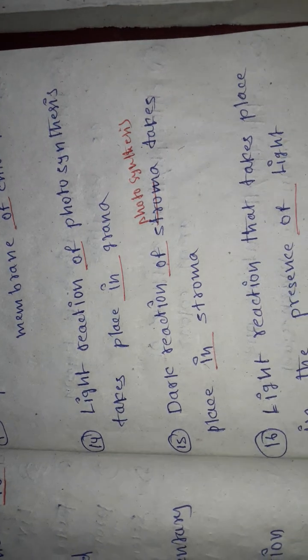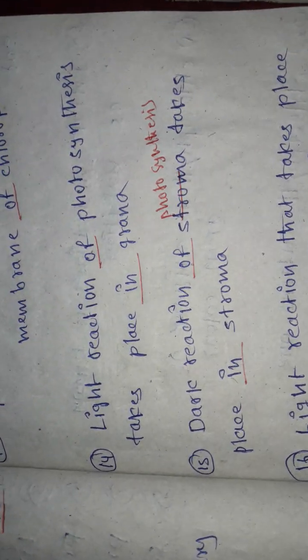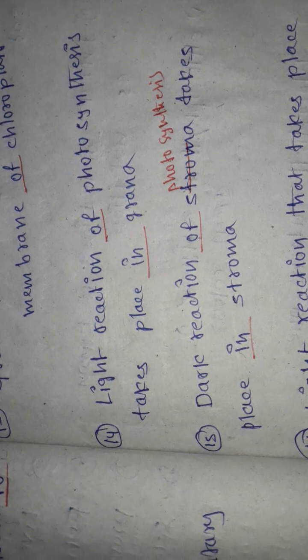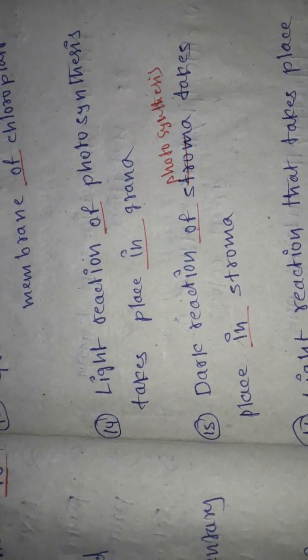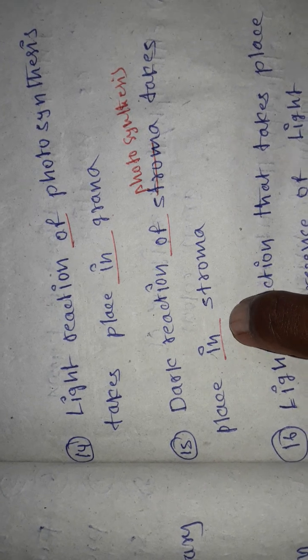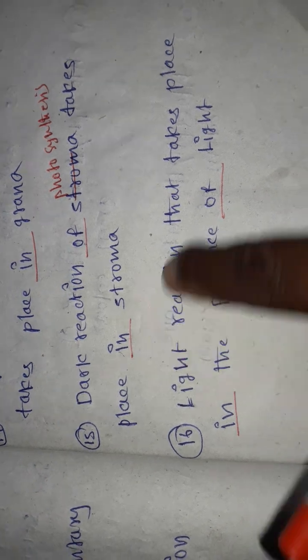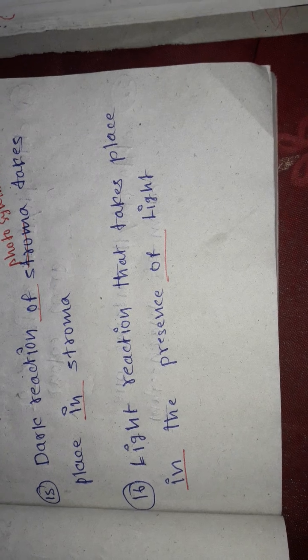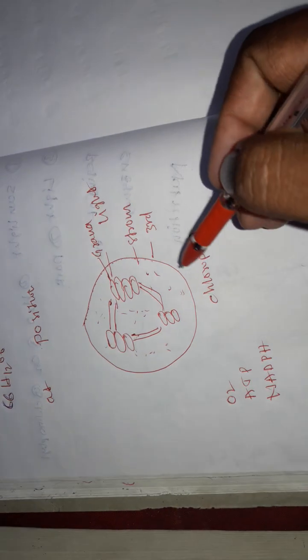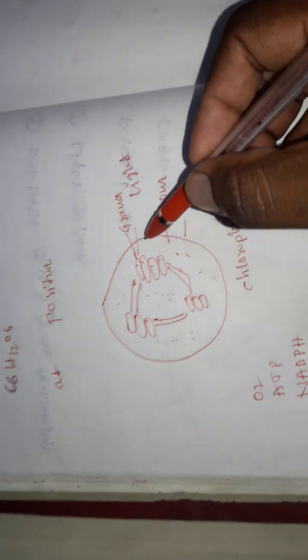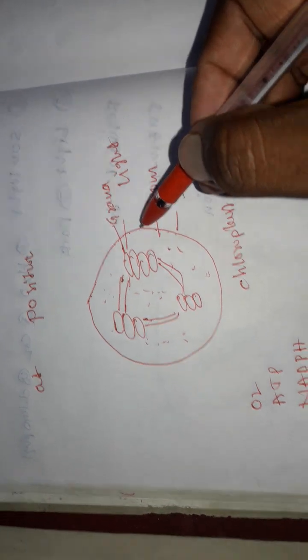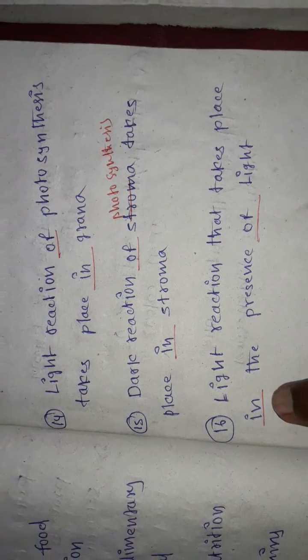That is the preposition, which word gives the complete meaning by its position before the noun or pronoun or subject or object of the word. In stroma, again the same, place preposition, time and place prepositions. Light reaction takes place in the presence of light. So I have just now told you light reaction and dark reaction. So light reaction takes place in the grana with the presence of only light,